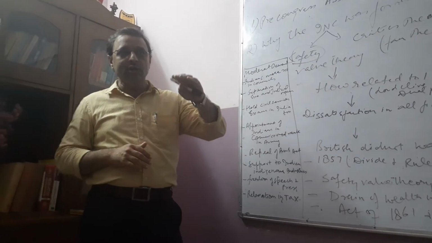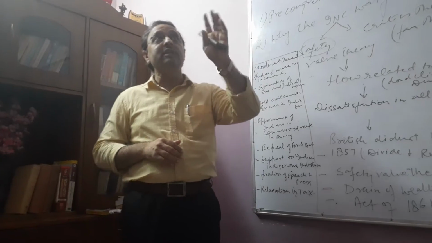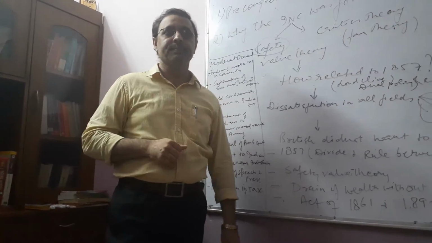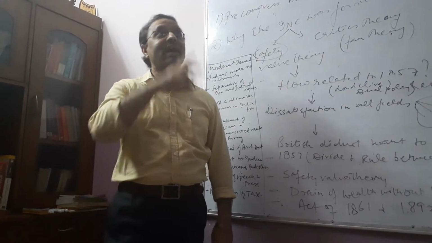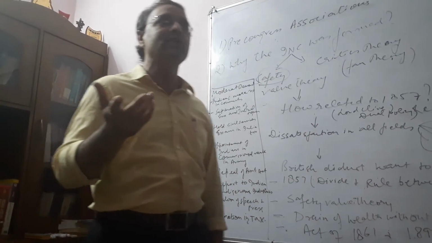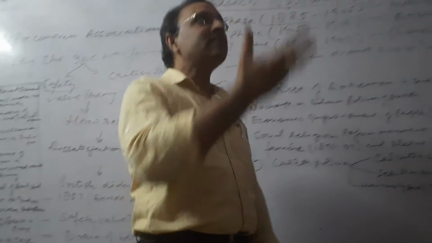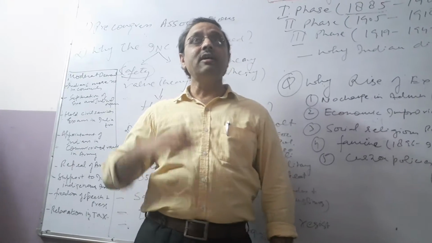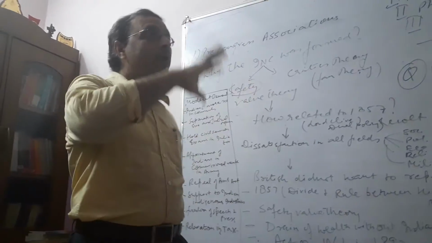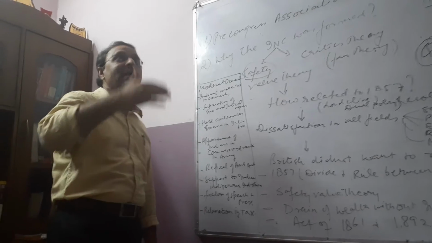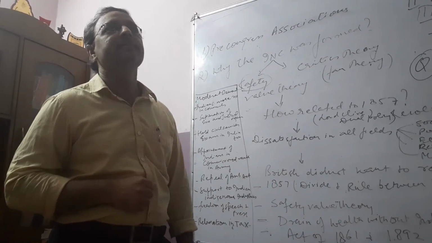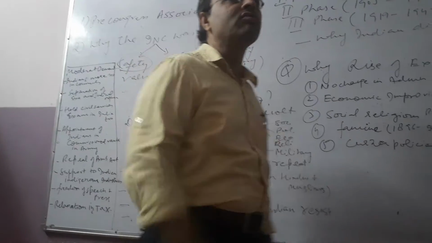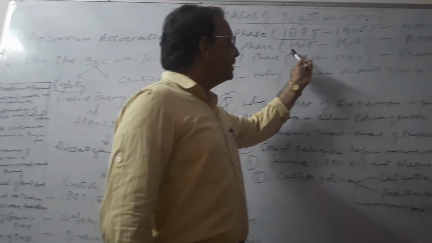The blades are not inclined at the proper angle, and that's why people see that the fan is rotating, but they are not getting air. The fan is rotating at a proper speed, but the people sitting under it are not getting any cool air. And the people of India took 20 years to understand the logic behind that Congress. That was the reason for the rise of extremism in India from 1905 onwards, and that was the beginning of the second phase.